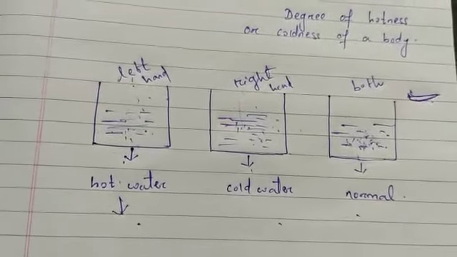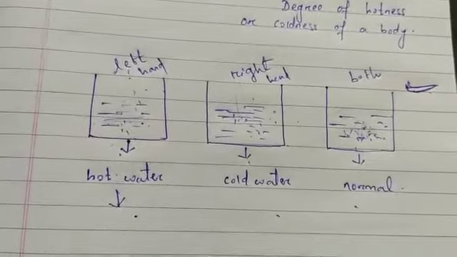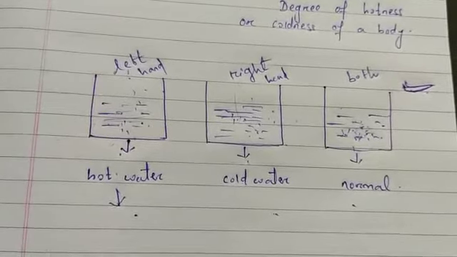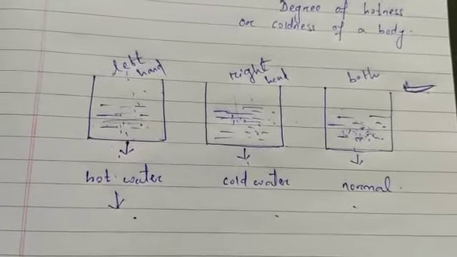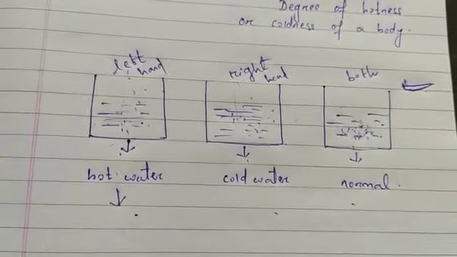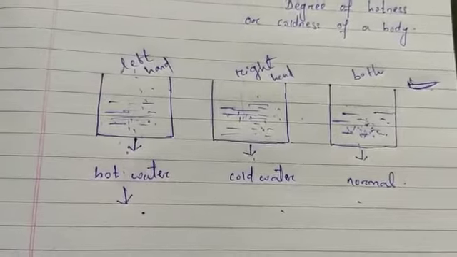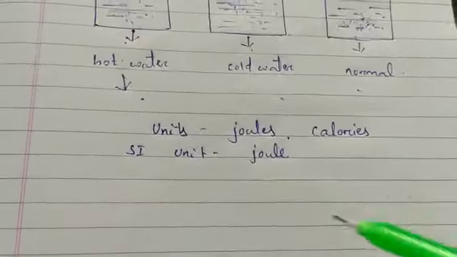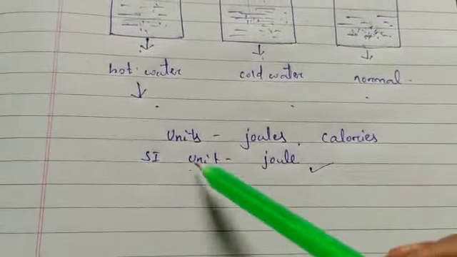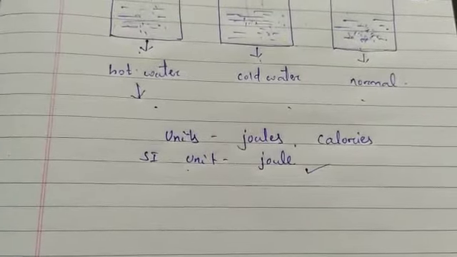Just like we have different units for measuring length, width and so on, like meter and kilometer, heat is also measured in units like joule and calories. So the units of heat are joules and calories. The standard unit is the joule.